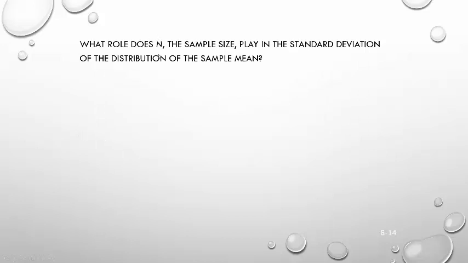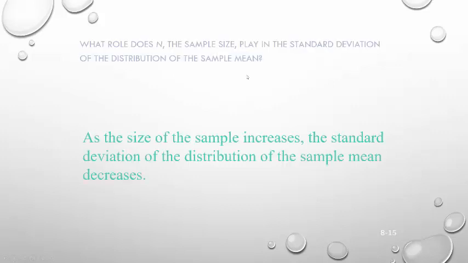So what role does the sample size n play in the standard deviation of the distribution, so the variation? Here's the thing. As the size of the sample increases, the standard deviation of the distribution of the sample mean decreases. So as your size goes up, your deviation goes down. You want to know why? Because as the size goes up, your estimates get better and there'll be less variation in them, so the deviation goes down.